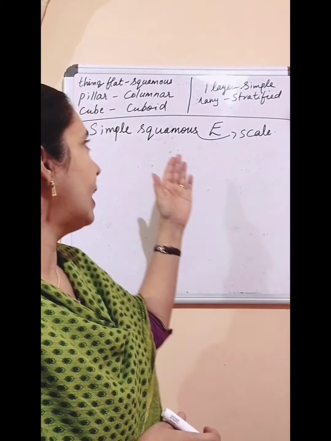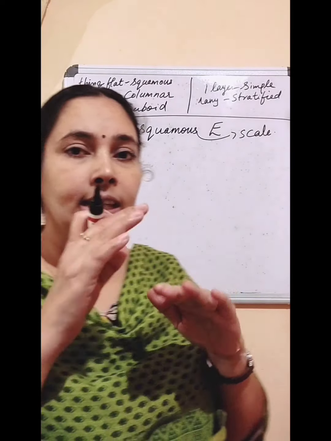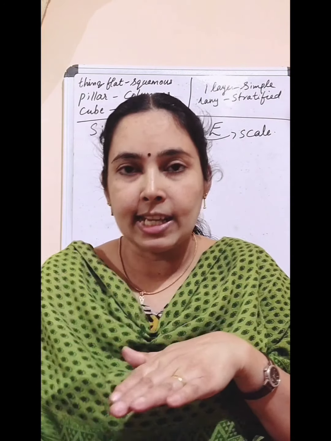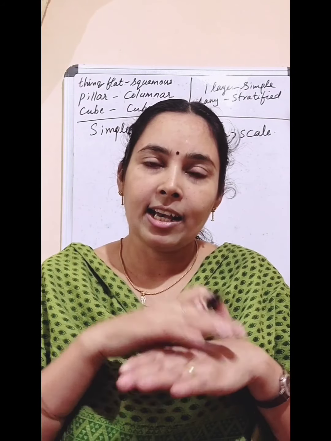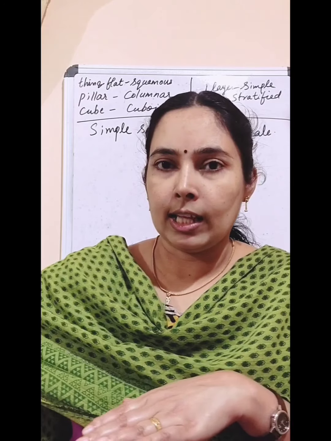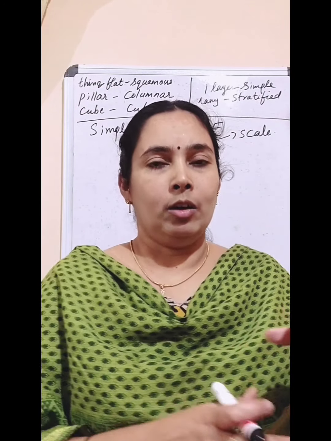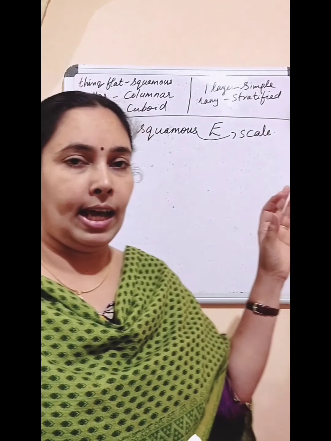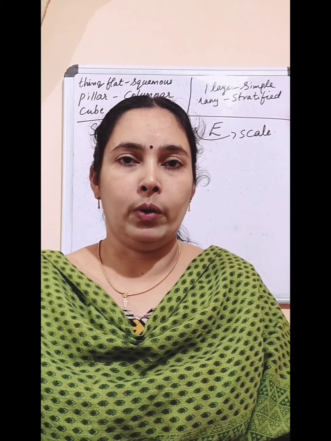Okay, so like that, in the lining of our blood vessels and alveolus, thin and flat cells are arranged. Or when you look at the floor, you can see tiles are thin and flat. So tiles are arranged one after the other above the floor. So like that, these thin flat cells are arranged around our blood vessels and alveolus.